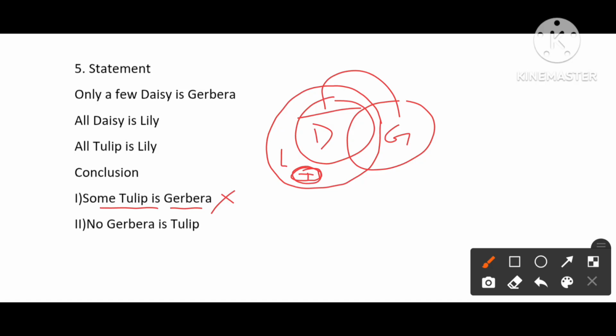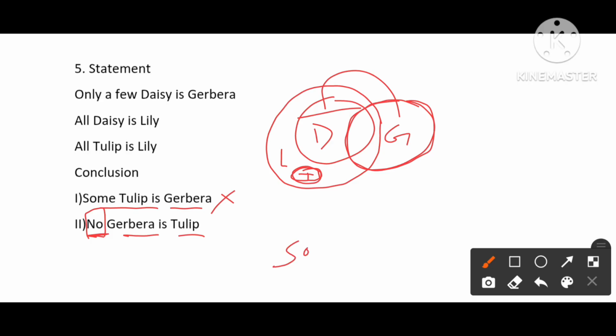We need to check the direct meaning of the conclusion in our basic Venn diagram. It is not like that, so it is false. Next, no: here we check whether some part of gerbera is tulip. Is it possible or not? We can share some part of tulip with gerbera. It is possible.